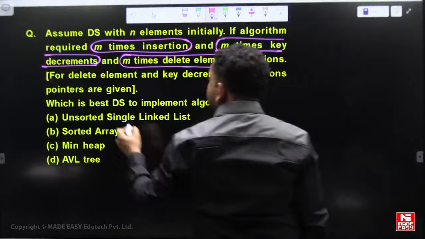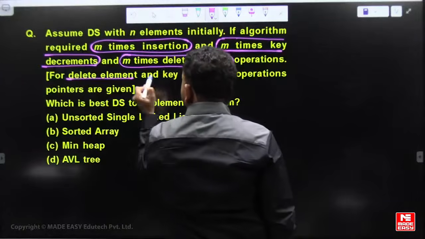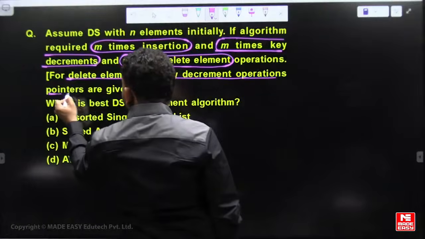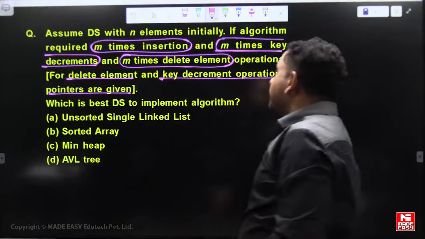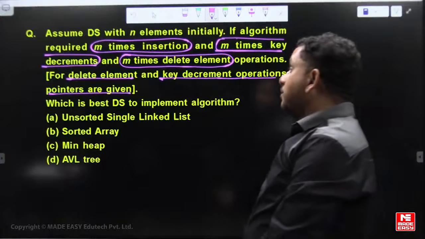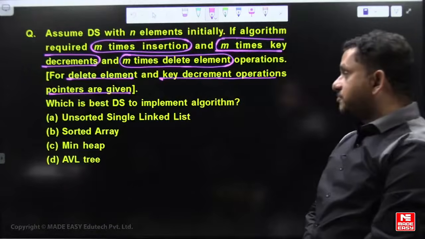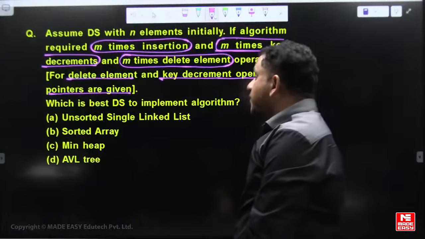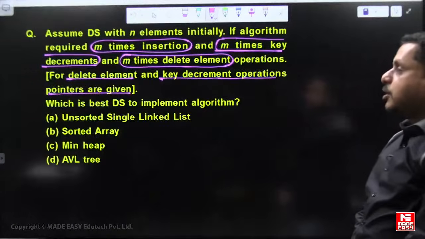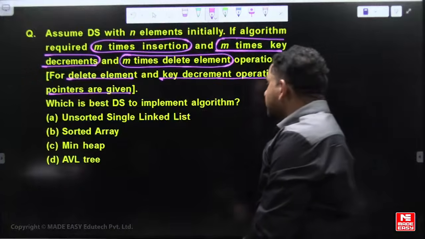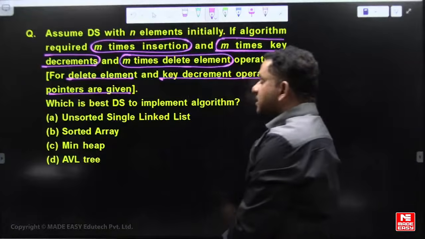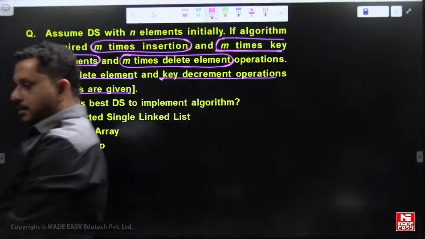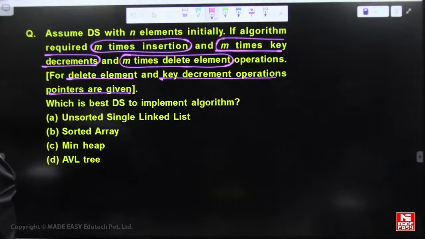For the delete element and key decrement operations, the pointers are given, meaning where to decrease and where to delete. The node, meaning the address of the data, is given to perform key decrement and delete operations. Which data structure is preferred, which is the best data structure to implement the given algorithm? This is one standard model question.